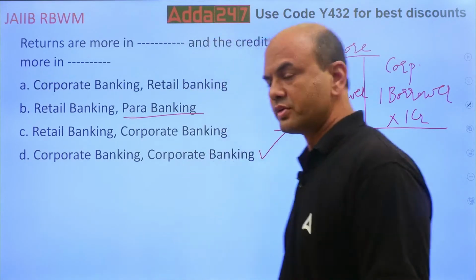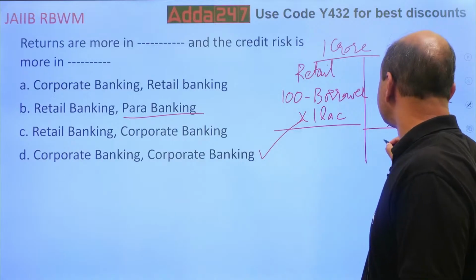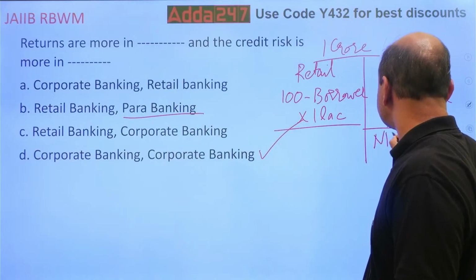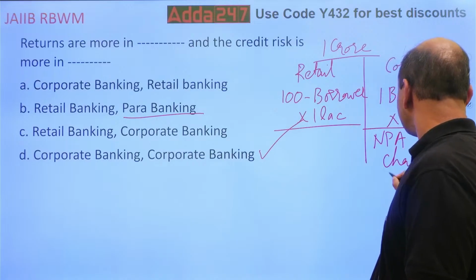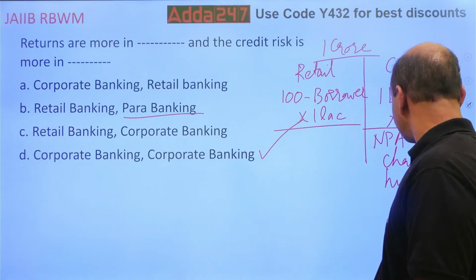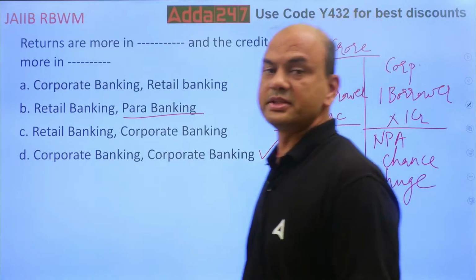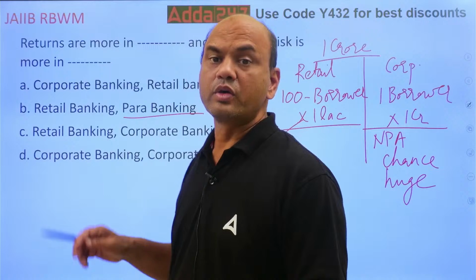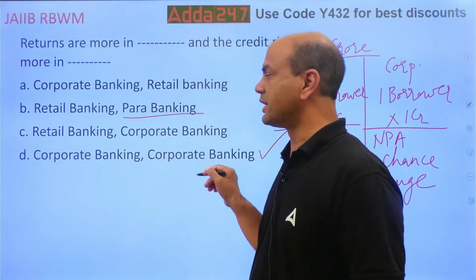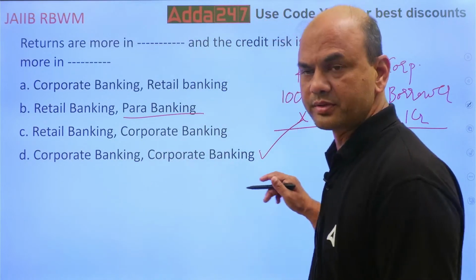Huge. So the NPA chance is huge in corporate banking. That's why retail banking has lower risk and corporate banking has higher risk. That's why the answer is corporate, both. Okay?